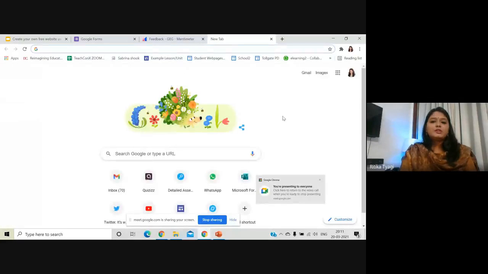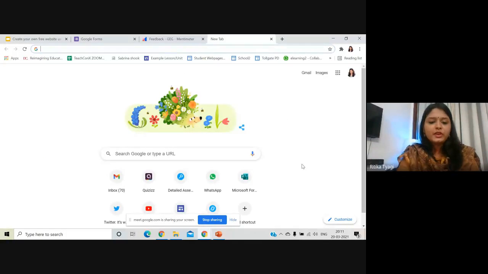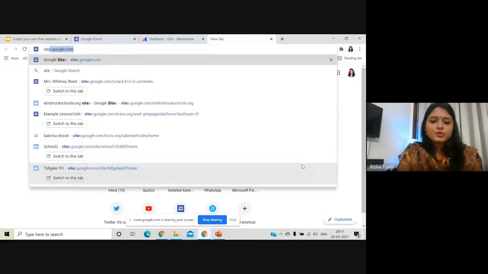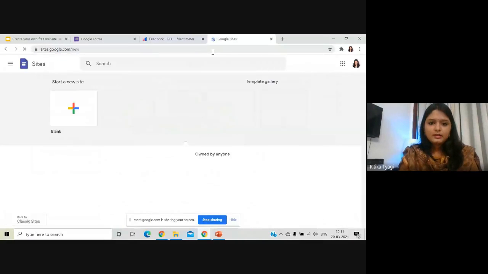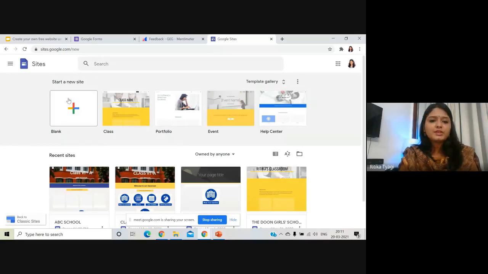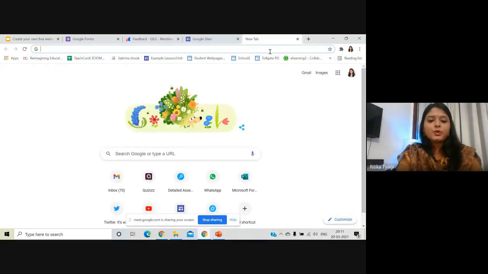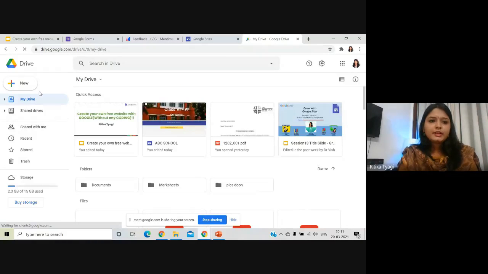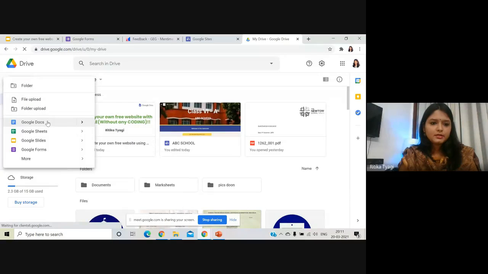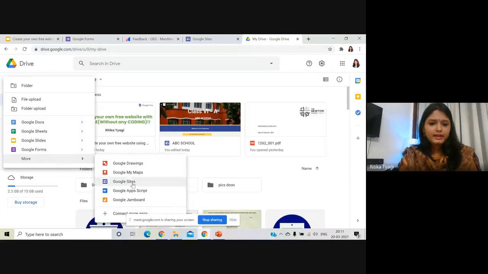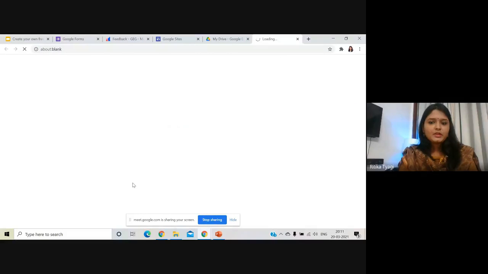Okay. So now how to start? I'm going to start from the very basics. You just need to go to sites.google.com. And this is how the home page is going to appear. Another method of going to Google Sites is you can open your Google Drive. You can click on this plus New icon, go to the More option, and then you can see Google Sites. So there are two ways of opening Google Sites.